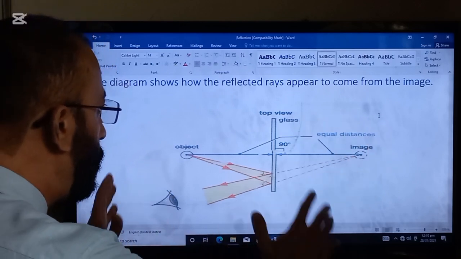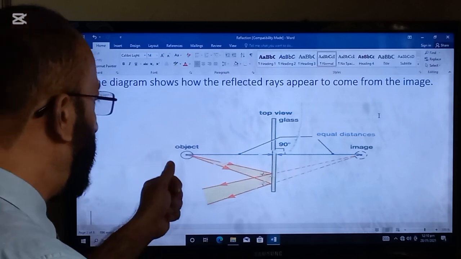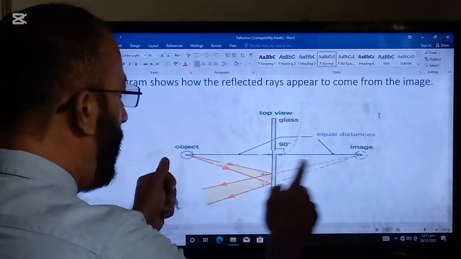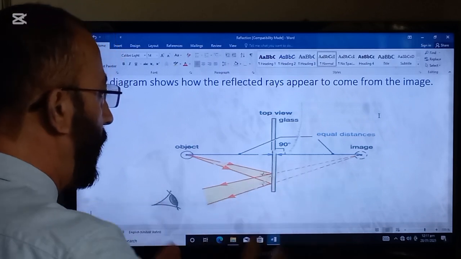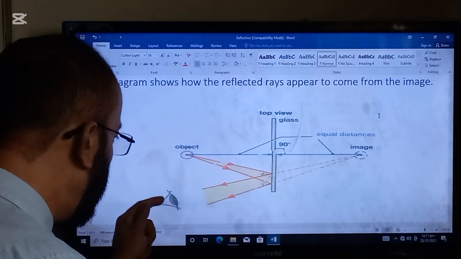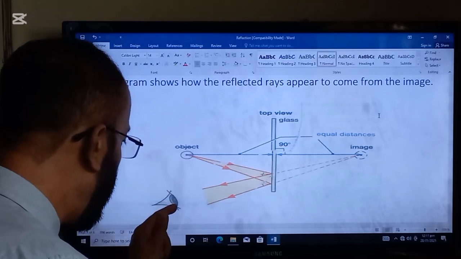The method to draw this image is, for example, the object is here, the image is here, and we want to draw the reflected ray lines. So here is the eye lens. This is the upper point of the eye lens and this is the lower point of the eye lens.